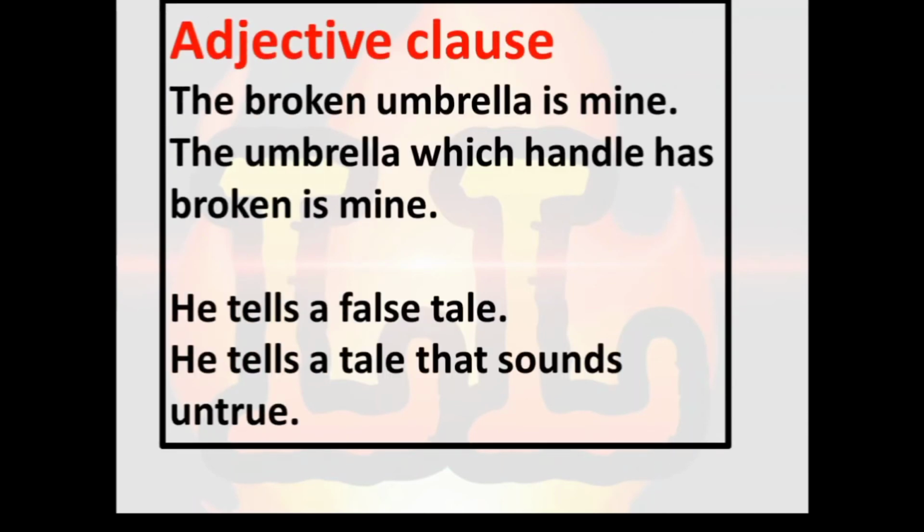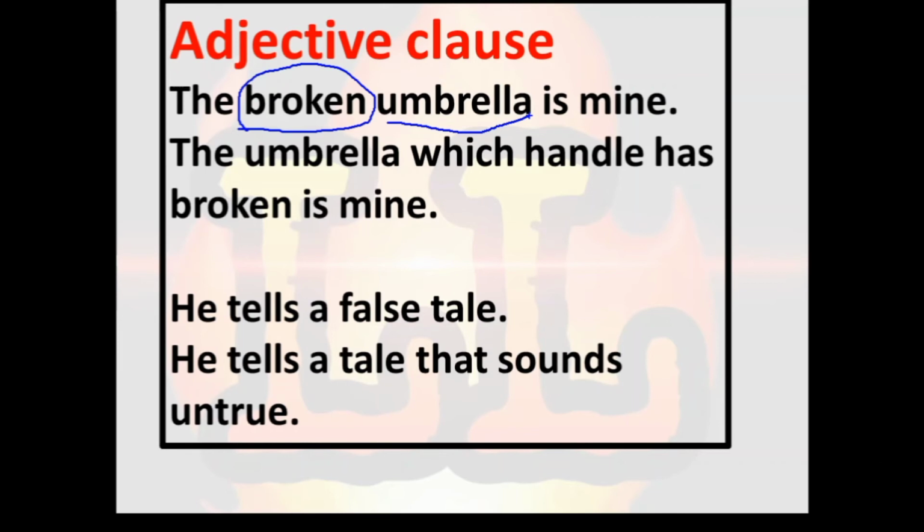Let's see the second type. Second type is adjective clause. So what is adjective clause? Let's see with the help of example. For the first example, I have taken: the broken umbrella is mine. In this example, broken is called an adjective. Why is it called an adjective? Because it gives more information about the noun umbrella.